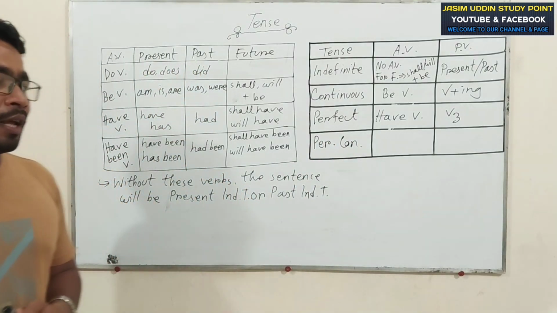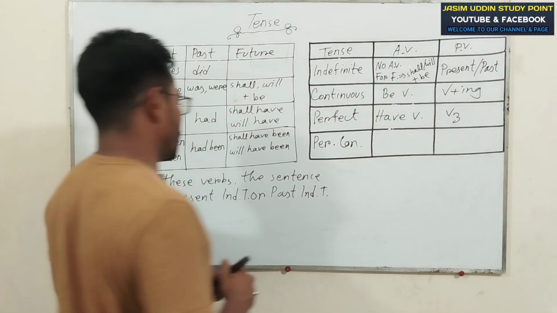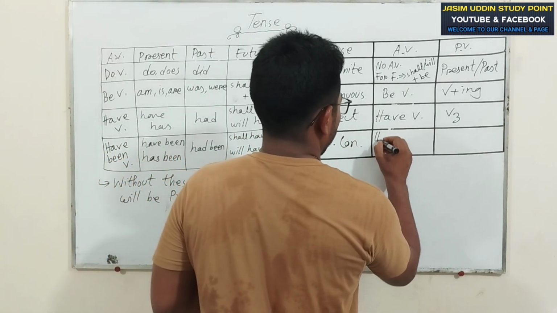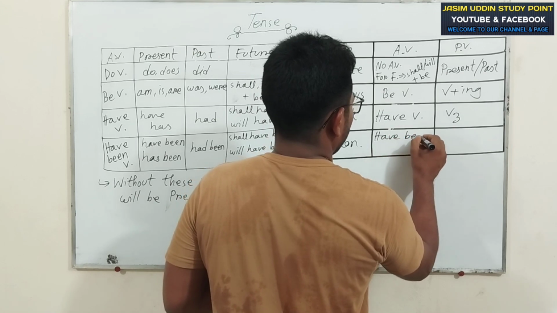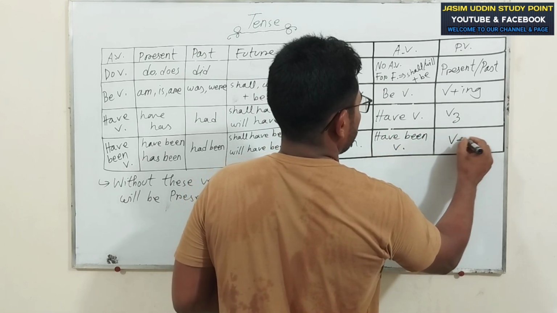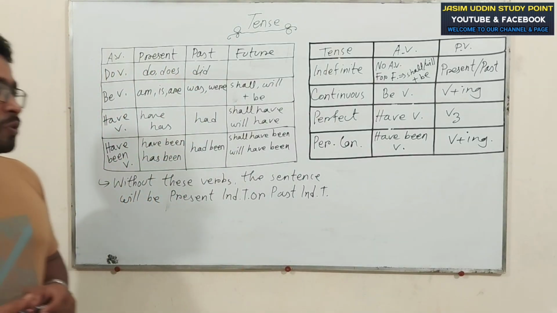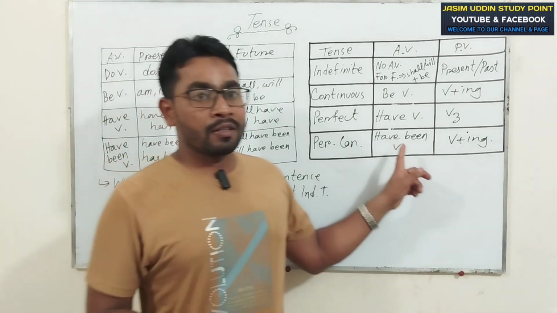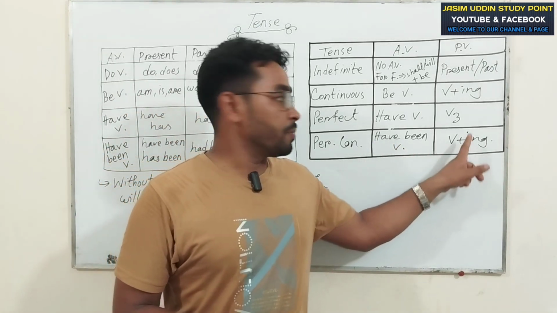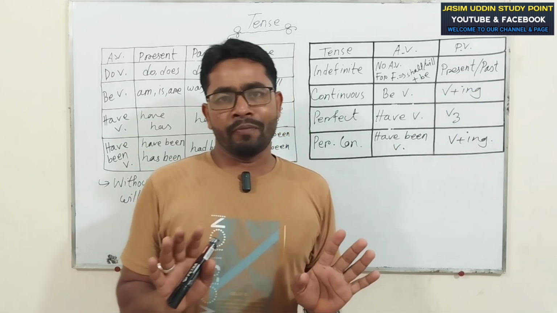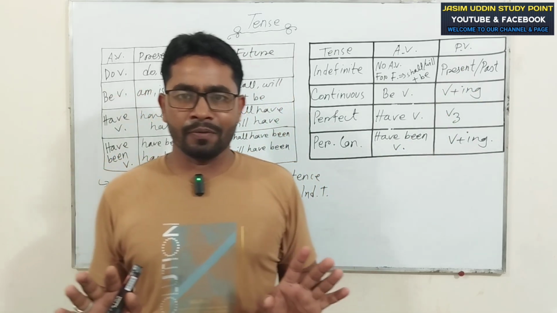Okay? Dear viewers, next try to follow perfect continuous, that means present perfect continuous, past perfect continuous, future perfect continuous. Okay? Dear viewers, for all perfect continuous, the sentence will take have been verb, and principal verb plus ing. Okay, my dear viewers, if you see in a sentence have been verb, principal verb plus ing, the sentence will be perfect continuous tense. There is no confusion.